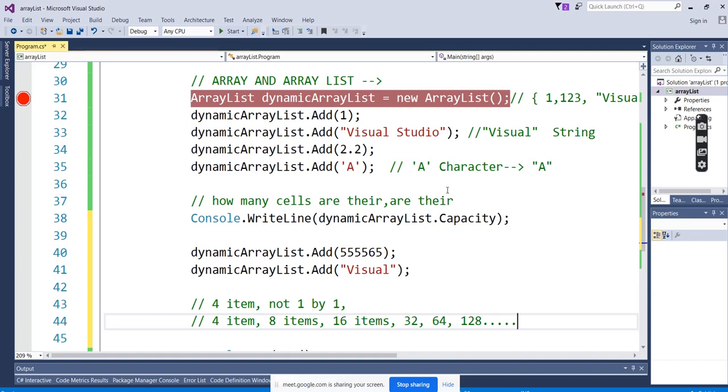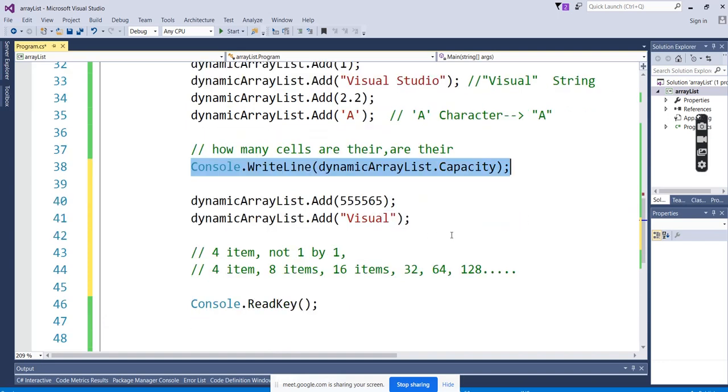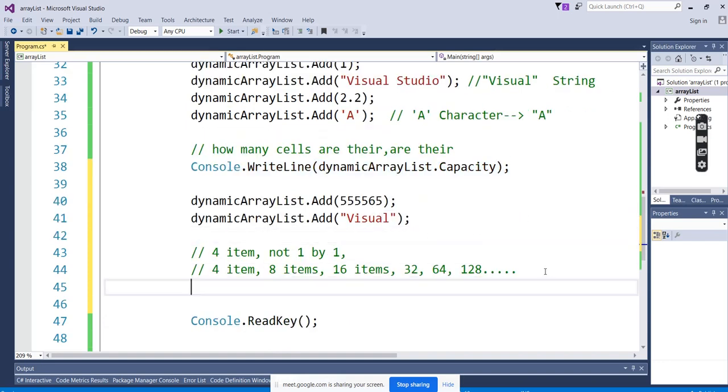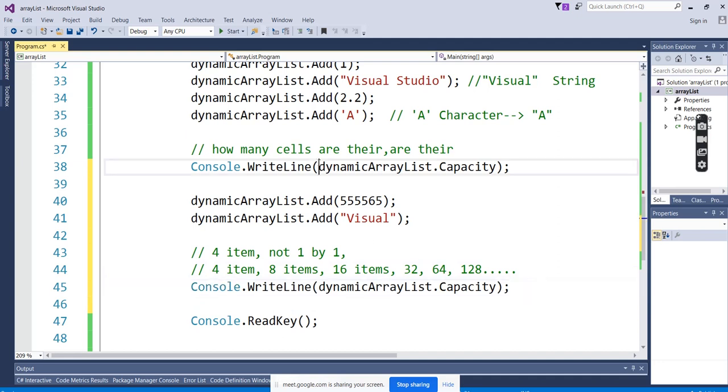Okay, here it has shown the 4. Now we will see what it will show here after adding two extra values. Here we'll add it as step 1.